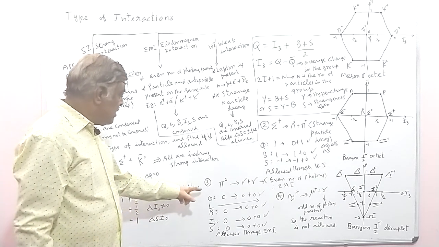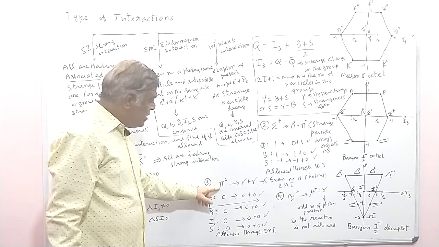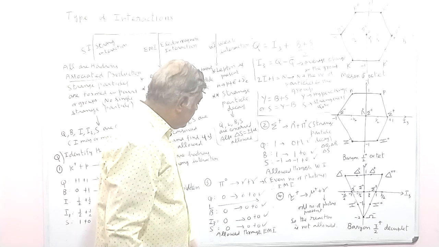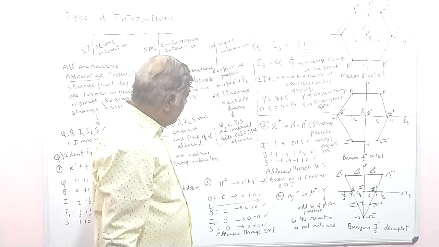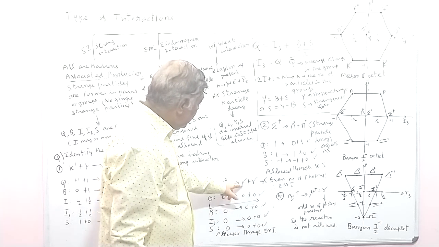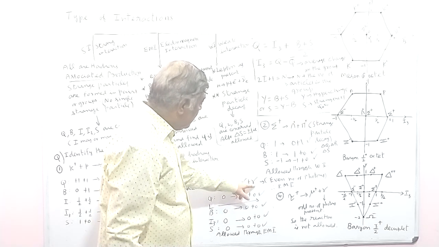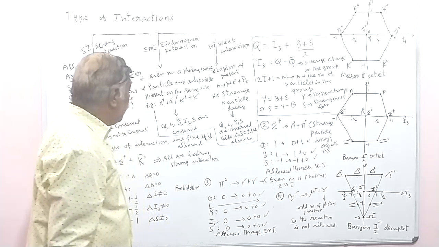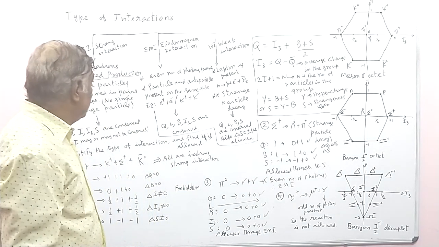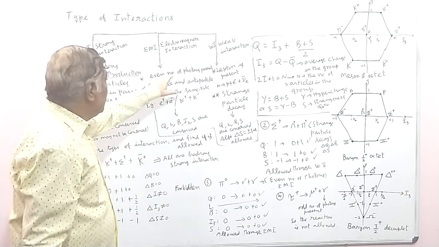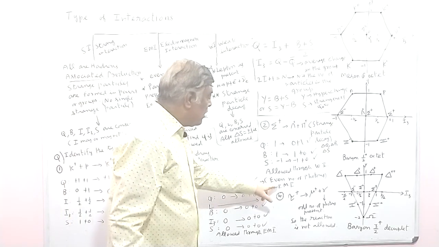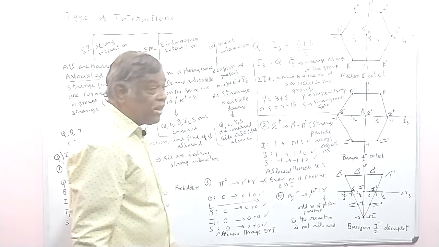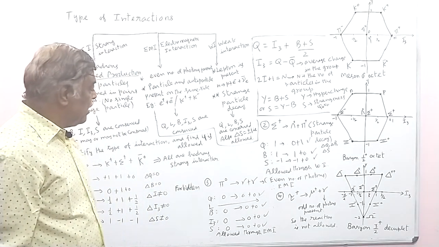Now let us consider the third example. Pi 0 goes to gamma plus gamma. So this is again a decay equation, but here we are getting gamma plus gamma. There are two photons. Gamma is a photon. So here an even number of photons is present. Therefore this may be an electromagnetic interaction. Even number of photons are present, it is an electromagnetic interaction.